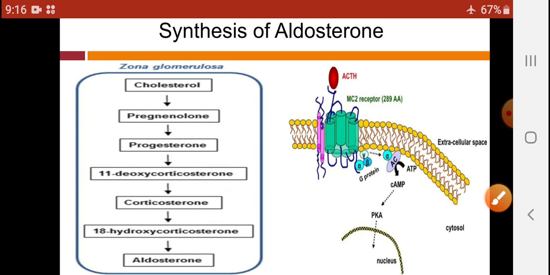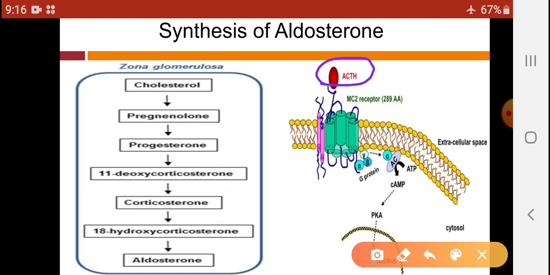So this is all about synthesis of aldosterone, and actually this hormone is synthesized in the zona glomerulosa cells with the help of the hormone ACTH. When this ACTH binds with zona glomerulosa cells, it forms a hormone-receptor complex and activates the enzyme system, that is PKA, protein kinase enzyme system, with the help of the second messenger, that is cyclic AMP.